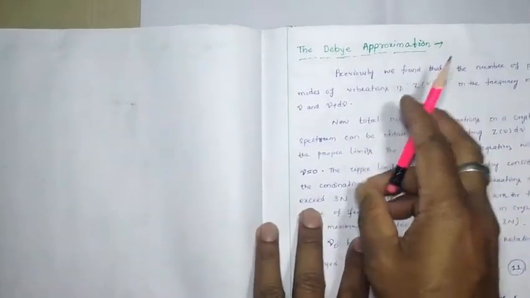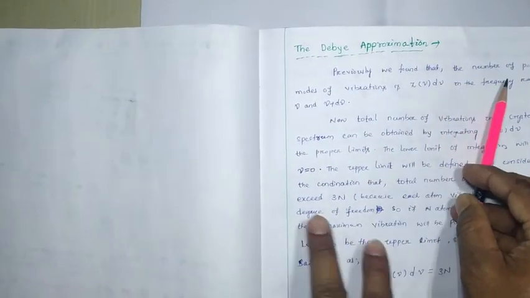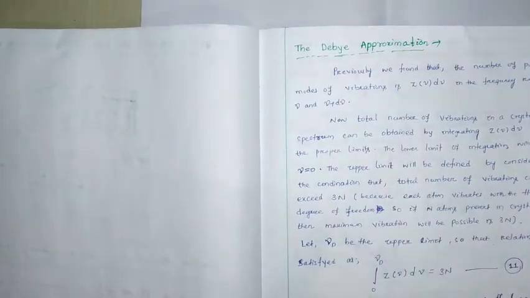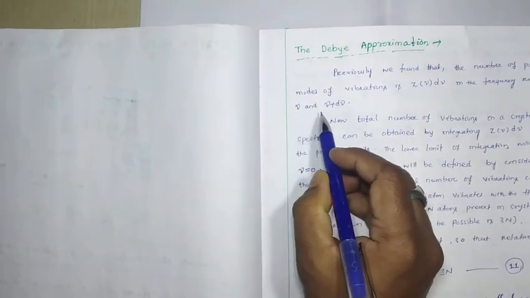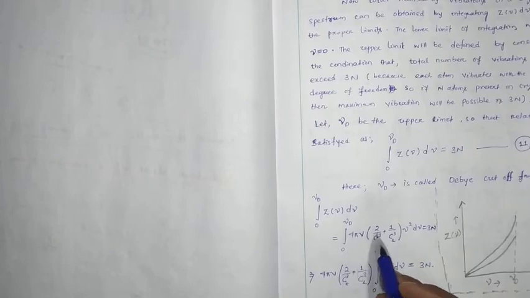Debye approximation. Previously we found the number of possible modes of vibration, that is Z(ν)dν in the frequency range ν and ν plus dν. We found that the value is nothing but this much, 4πV (2/Ct³ + 1/Cl³) ν² dν.